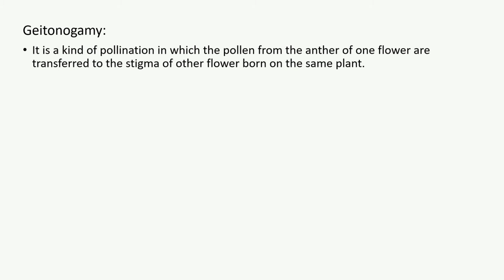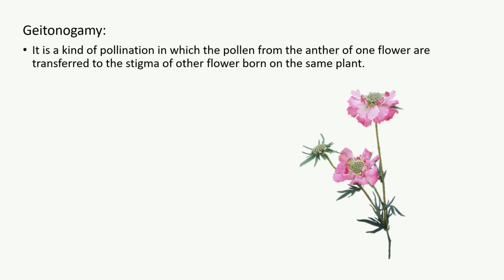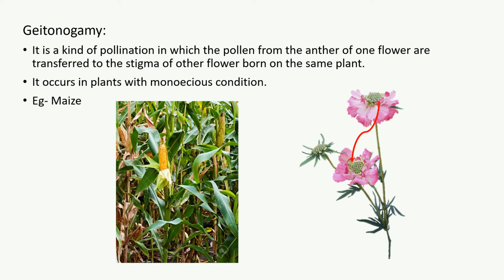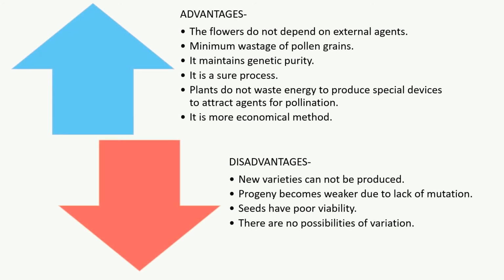Geitonogamy is a kind of pollination in which the pollen from the anther of one flower is transferred to the stigma of another flower, borne on the same plant. It occurs in plants with monoecious condition. This takes place in plants like maize. Now let's look at some of the advantages and disadvantages of self-pollination.